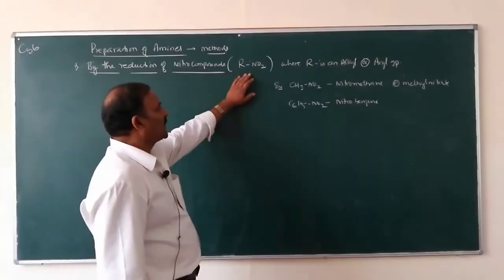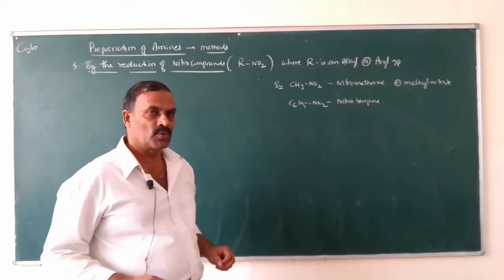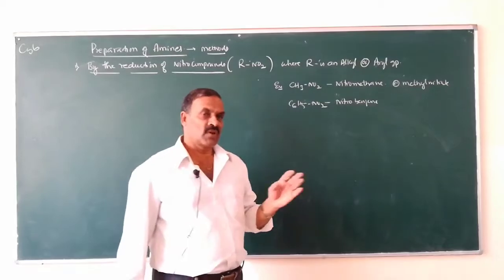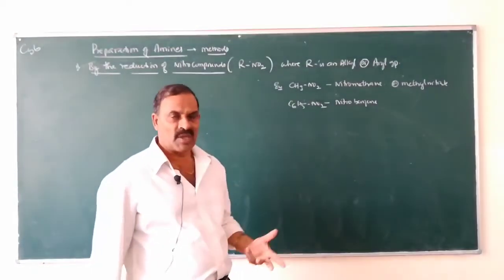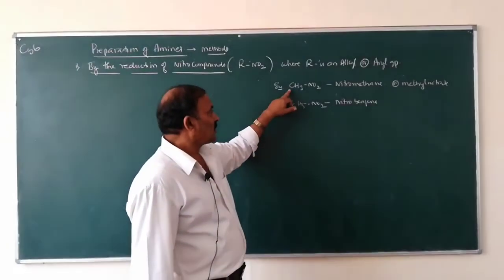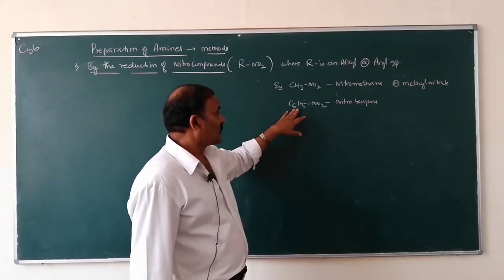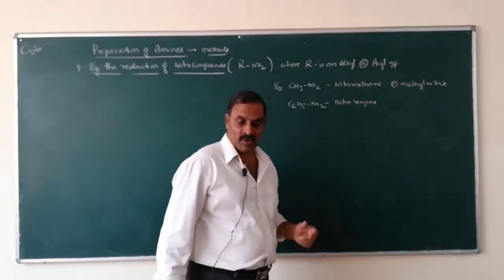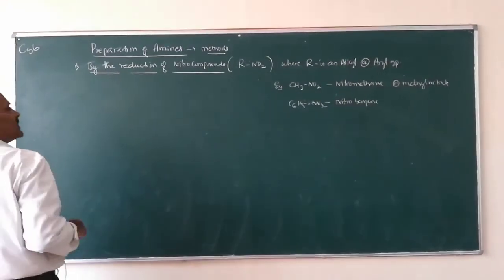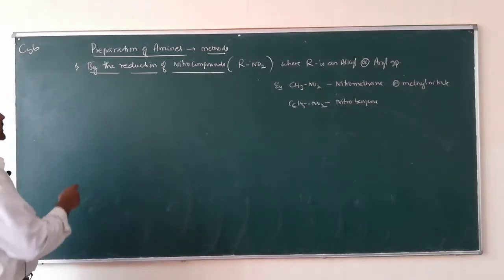So these are nitro compounds. Organic compounds containing NO2 groups are called nitro compounds. They are represented by the general formula RNO2, where R may be an alkyl group or an aryl group. If it is an alkyl group, they are called aliphatic nitro compounds. If it is an aryl group, they are called aromatic nitro compounds. So how are nitro compounds converted into amines?